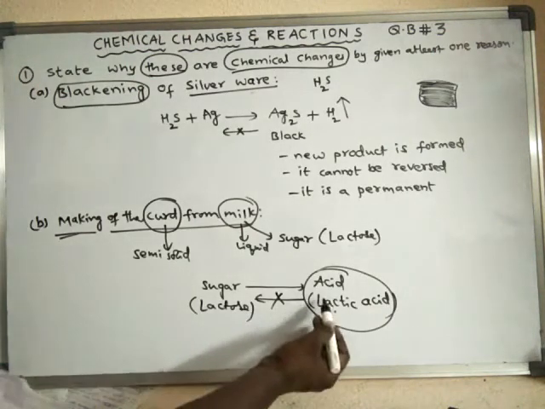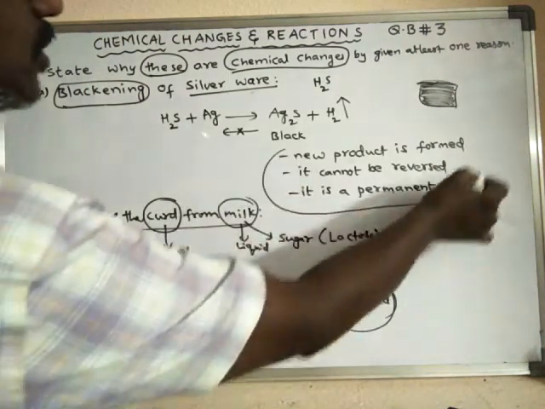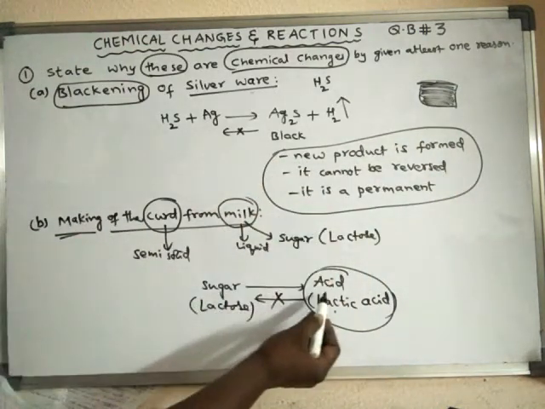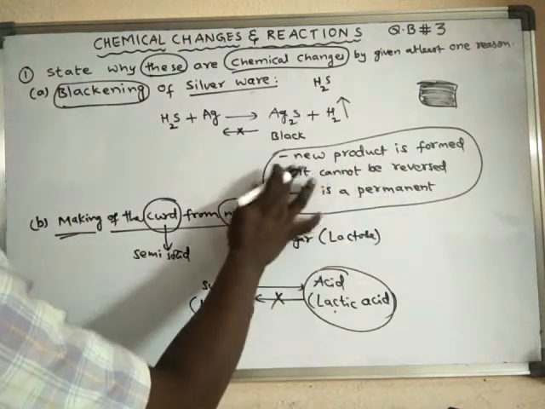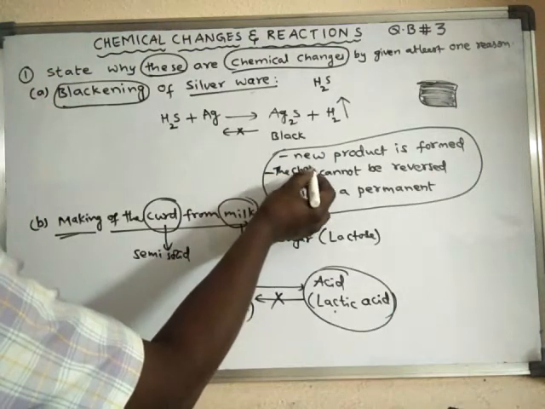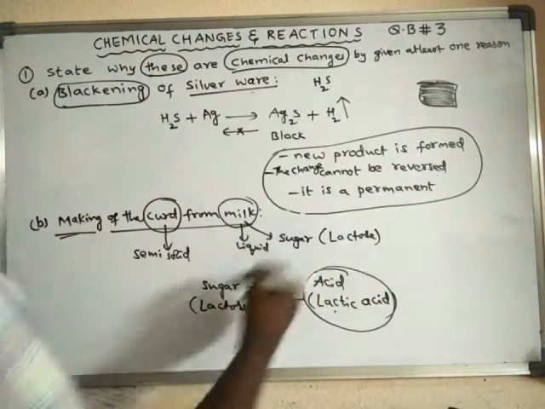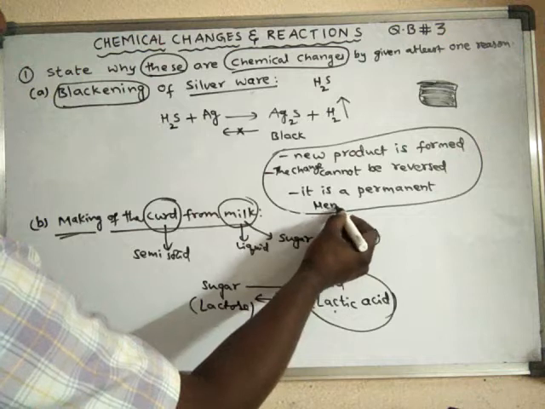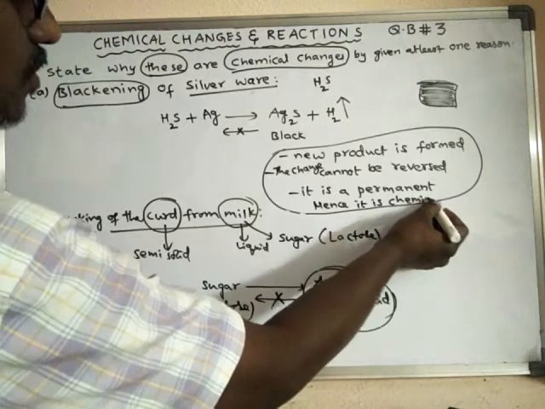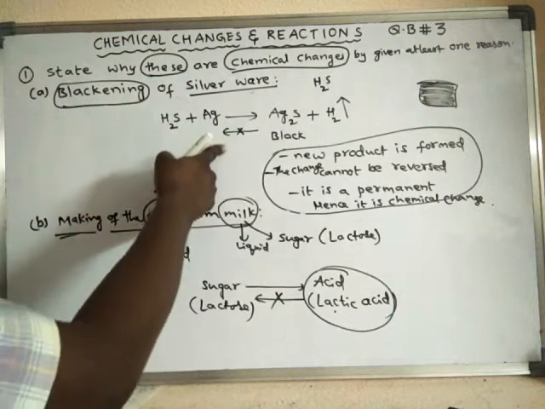So the change cannot be reversed, it is a permanent change, and hence it is a chemical change.